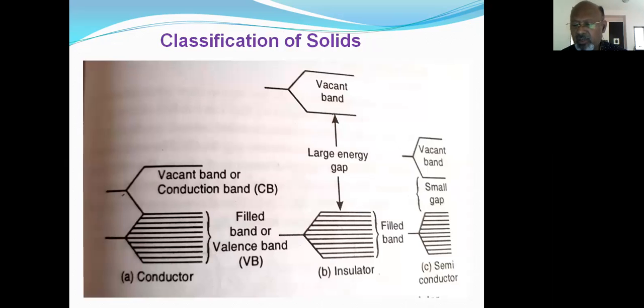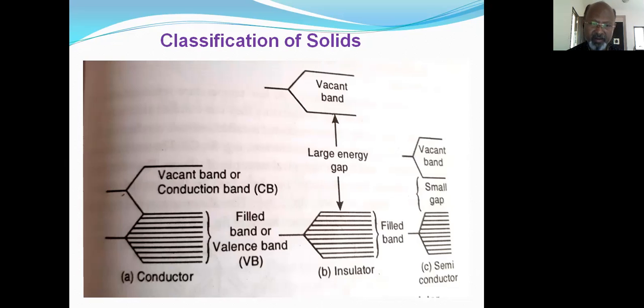The solids are classified into three different types. One is a conductor, second class is an insulator, and third is a semiconductor. As can be seen from the diagram itself, the first diagram is a conductor. Here I have shown two bands as we have discussed in band theory.